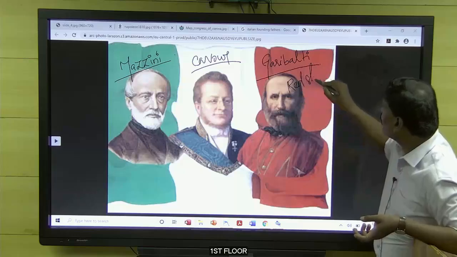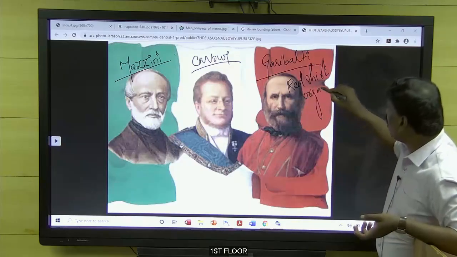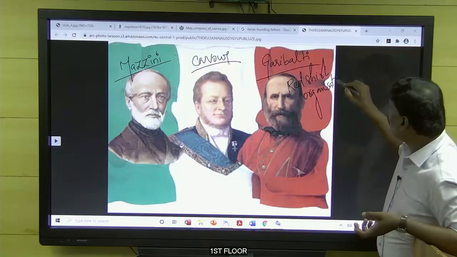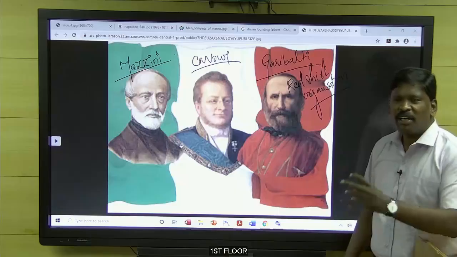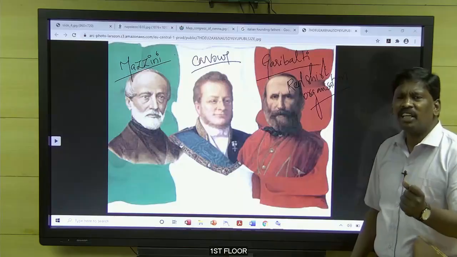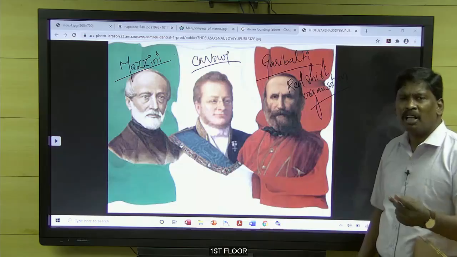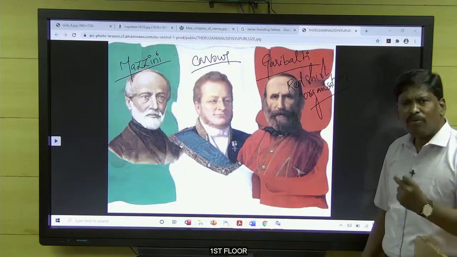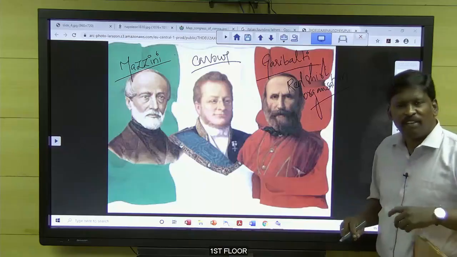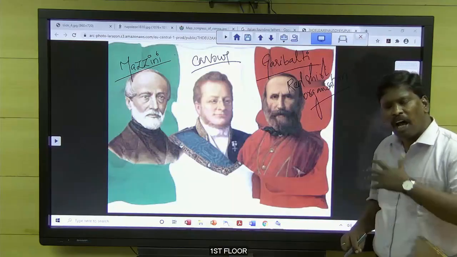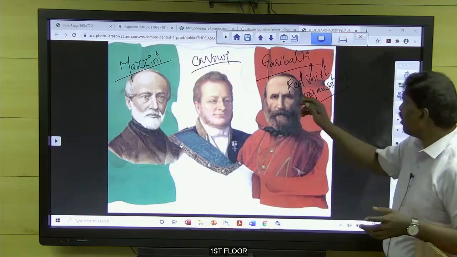There were huge numbers of members in the Red Shirts organization. After winning against Austria, he also thought, why can't we go to war with the Papal state, the Pope's land, and get that land from the Pope and integrate it with Sardinia?